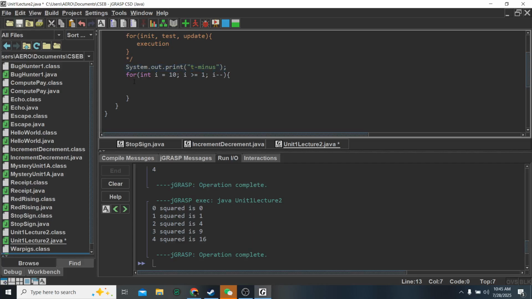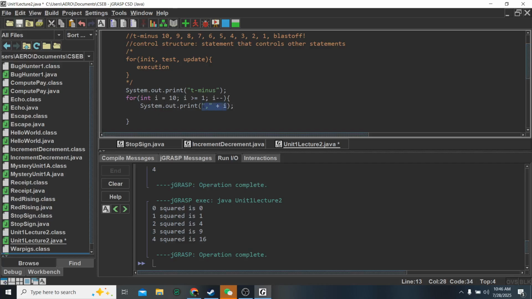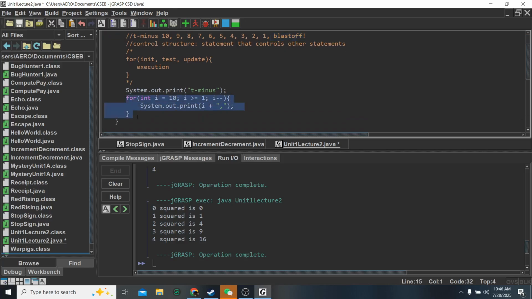Okay, and let's go ahead and print I, except for the 10. So it's going to be I plus comma, sorry. Okay, and then when it goes all the way to 1, we need blast off, which needs to happen after we exit the loop. And since it's the last one, I'll print it.